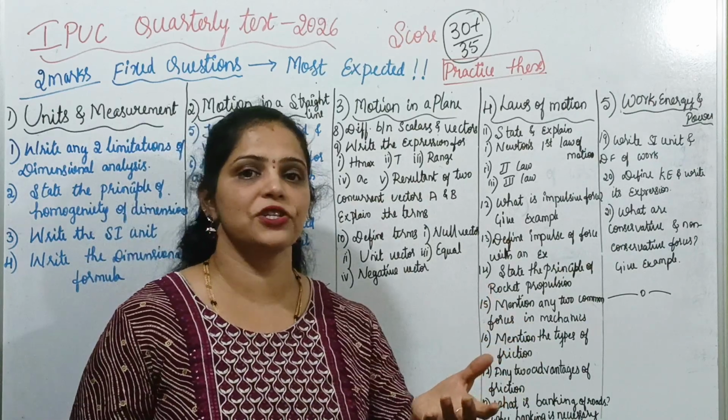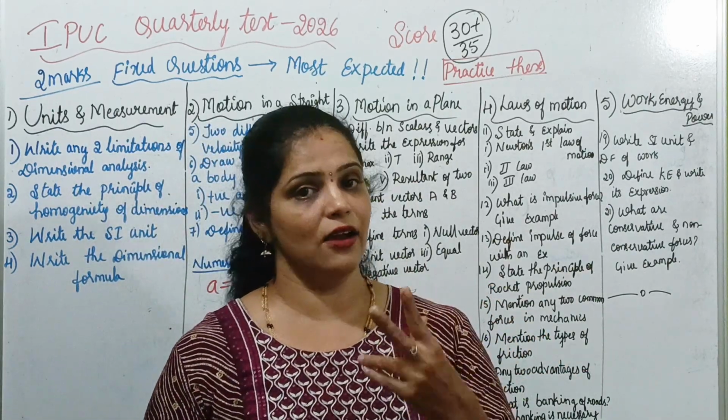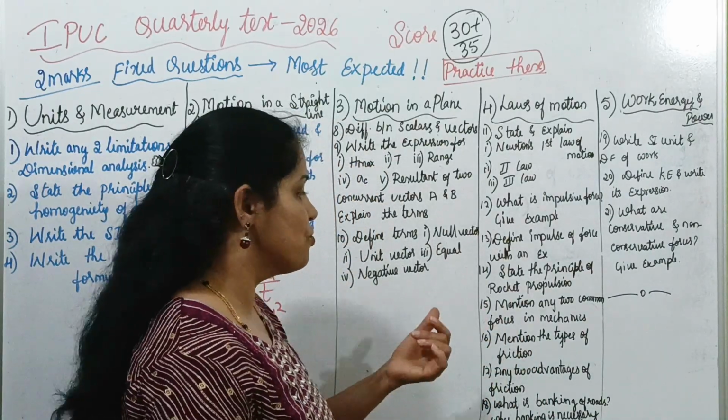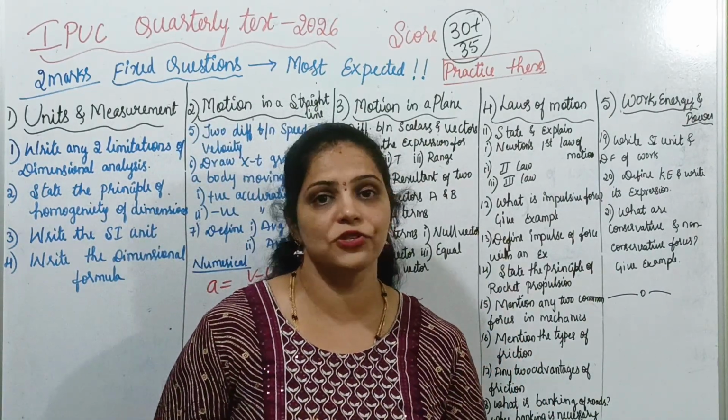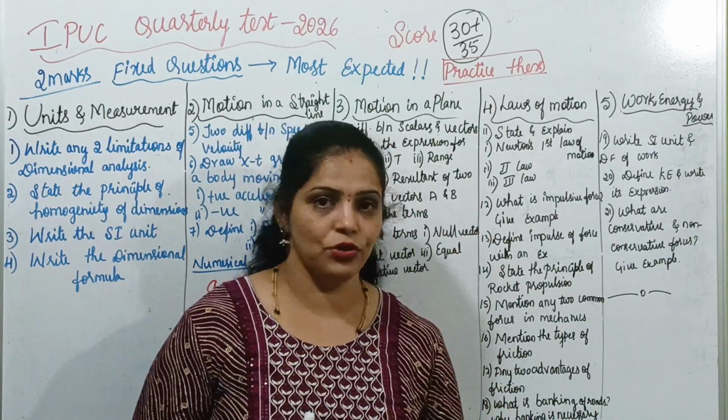Mention the types of friction like static friction, kinetic friction. Again, kinetic friction is of 2 types, that is sliding friction as well as rolling friction. And any two advantages of friction. Friction helps us to walk on the road. Friction helps us to ride. Like this, you can write any two advantages.